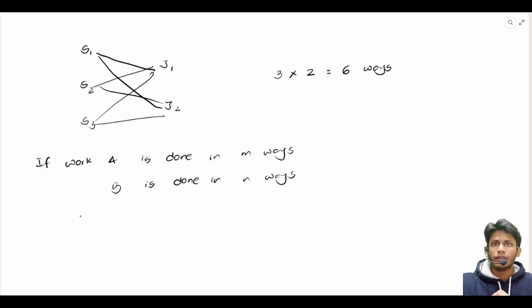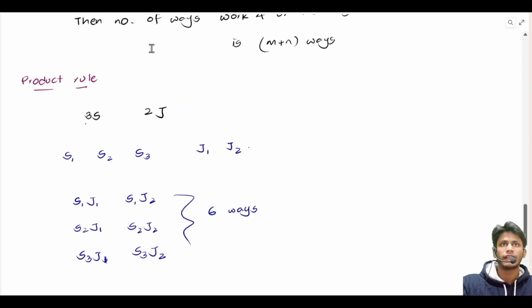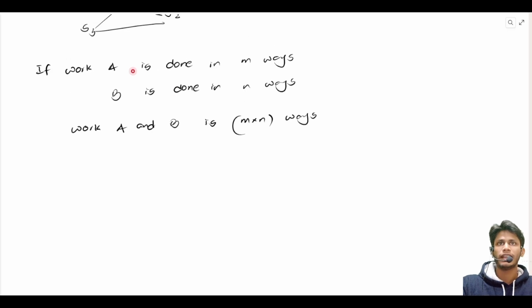now, the simultaneous occurrence of work A and work B, that is both are happening together, is m into n ways. The number of ways of simultaneous occurrence of work A and work B is m into n ways. We see that there is dependence between work A and work B. In the previous case, these were independent: side 1 and side 2 were independent there, whereas in this case, work A and work B are dependent upon each other.